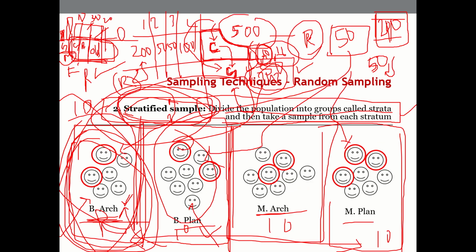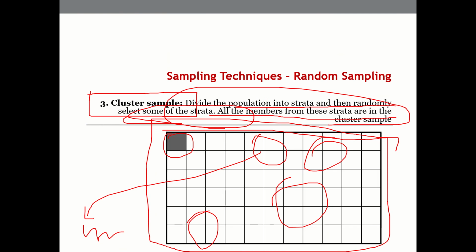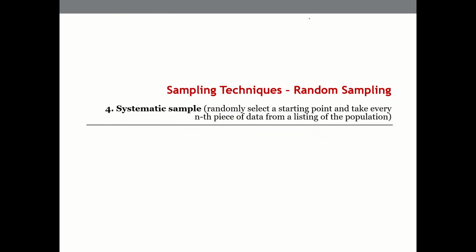For example, this children example can be a good one, where we are clustering all the students of age between 7 and 10. We take all the clusters of ages 7 to 10 to respond, because we are working for them, so their input is required in this case. So that's cluster sampling.